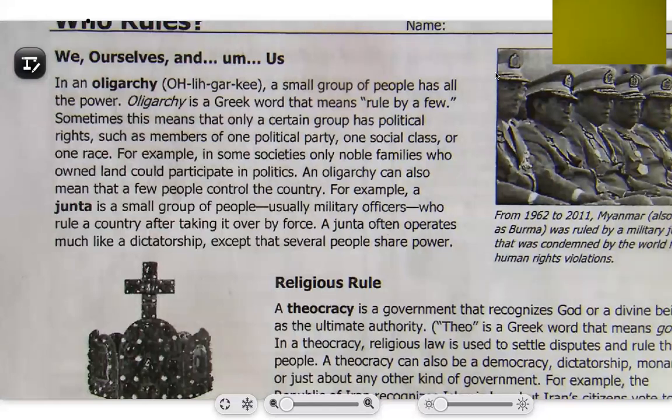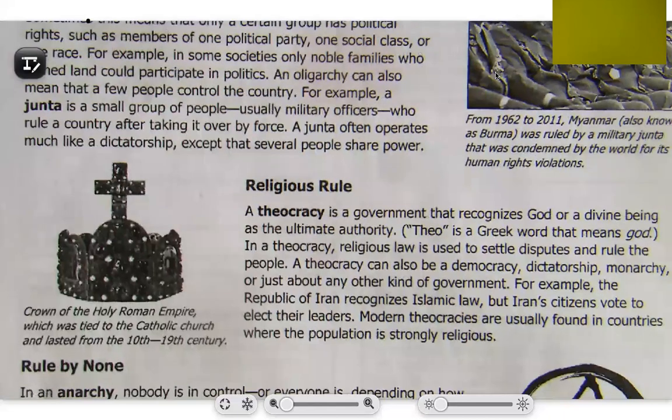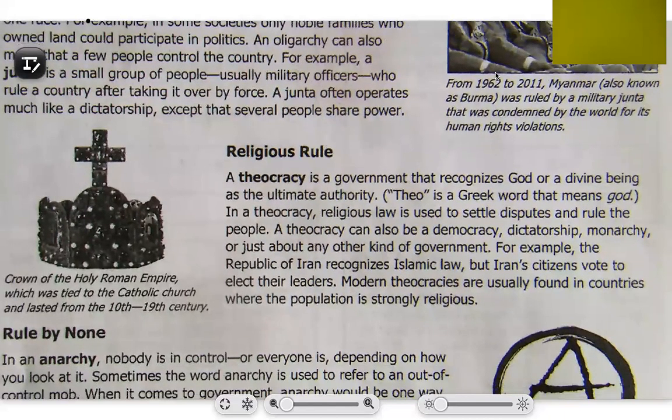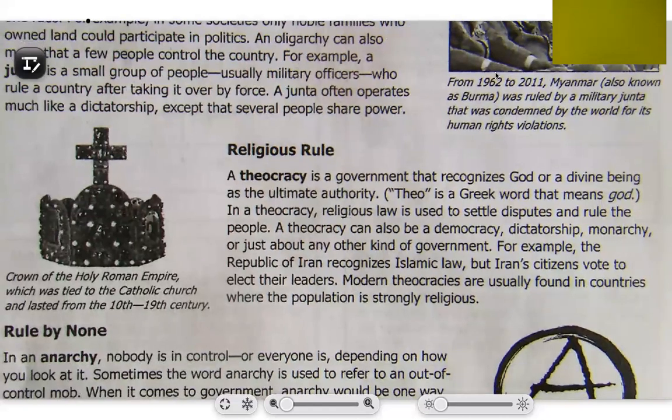Okay, so let's move on to religious rule. A theocracy is a government that recognizes God or a divine being as the ultimate authority. Theo is a Greek word that means God. In a theocracy, religious law is used to settle disputes and rule the people. A theocracy can also be a democracy, a dictatorship, monarchy, or just about any other kind of government.